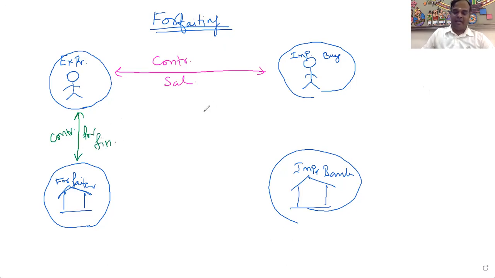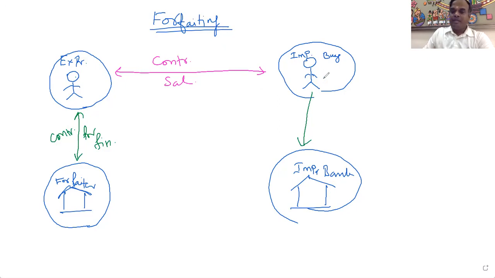Then the importer, the buyer, is having an importer's bank. So between the exporter and importer there is a contract called the purchase contract or sales contract. Thereafter, the contract between the exporter and forfeiter is for the purpose of funding, financing.